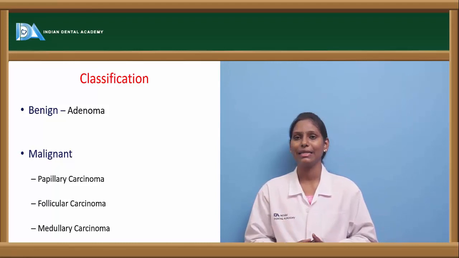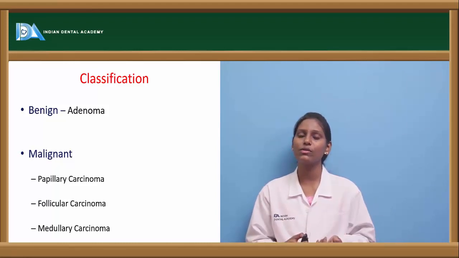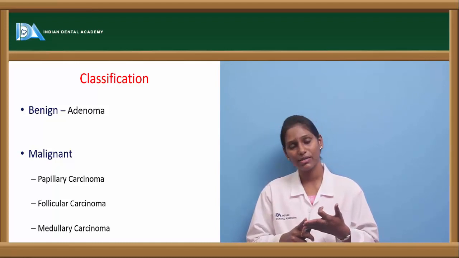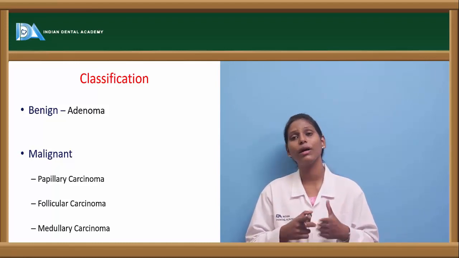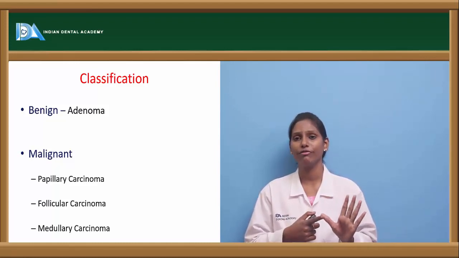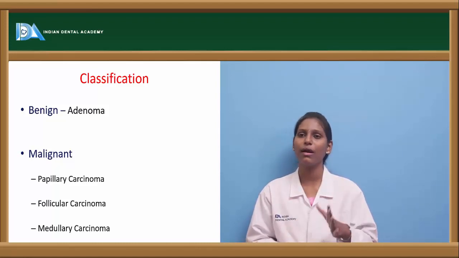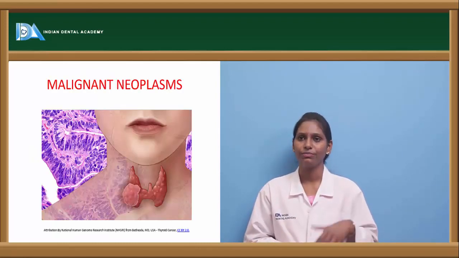Now coming to malignant lesions. As I told, malignancies of the thyroid include papillary carcinoma, follicular carcinoma, medullary carcinoma, anaplastic carcinoma, and we also have lymphomas. So this is about your malignant neoplasms.